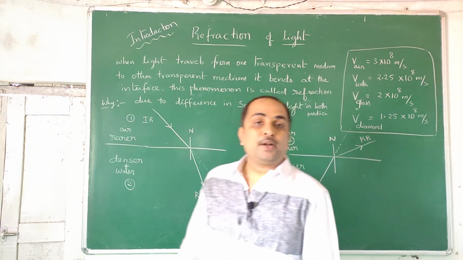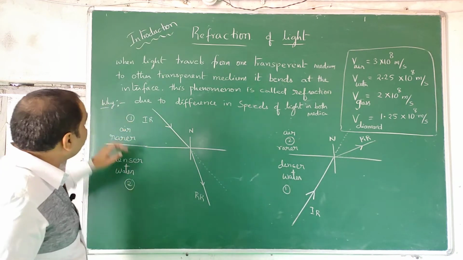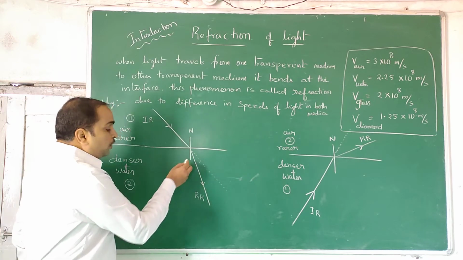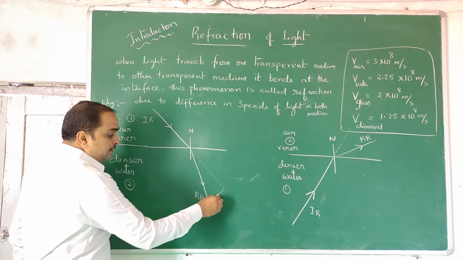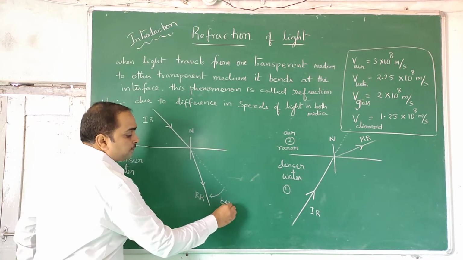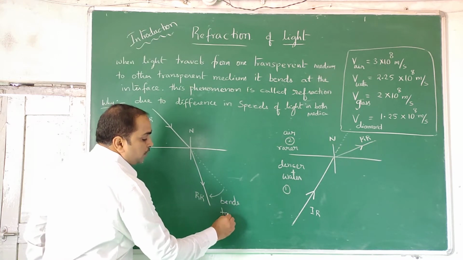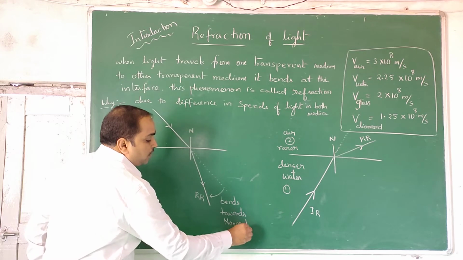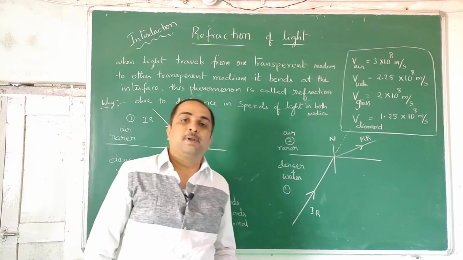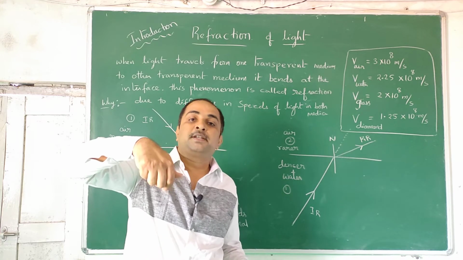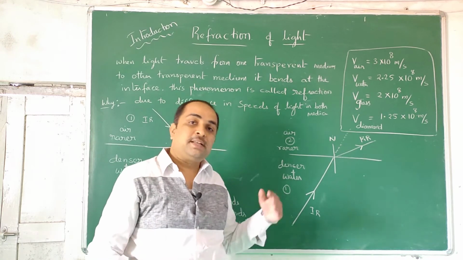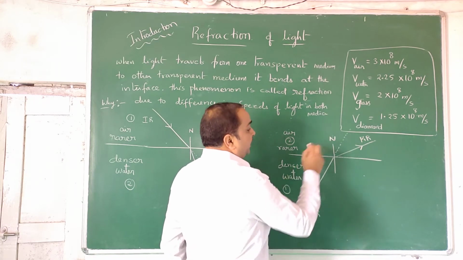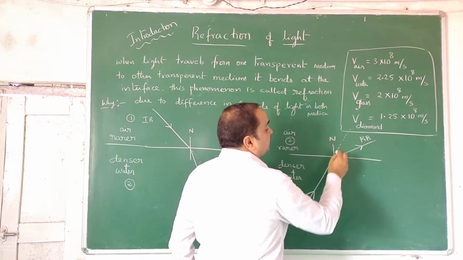Now the interesting point is, what happens if light comes from a rarer medium to a denser medium? Then it bends towards the normal. How do I know? You can do this experiment. If you have an aquarium, you can make a laser beam incident in it and see that it bends. So it is an experimental fact. Similarly, when light travels from a denser medium to a rarer medium, this is the path expected.